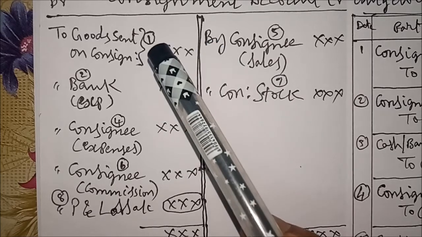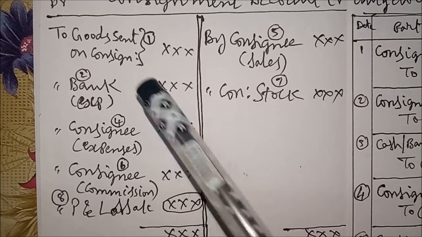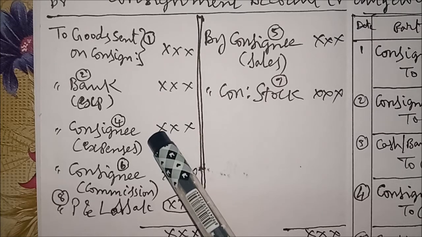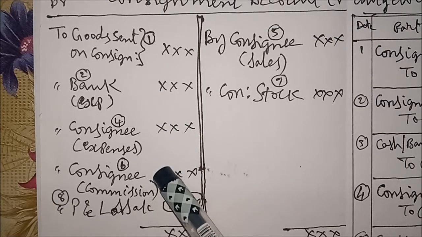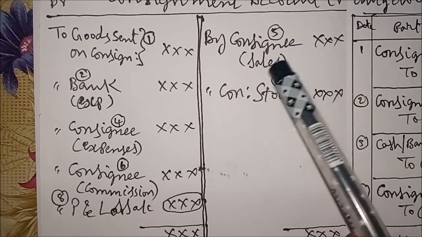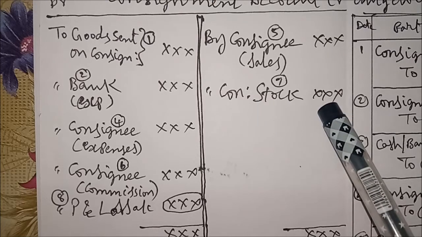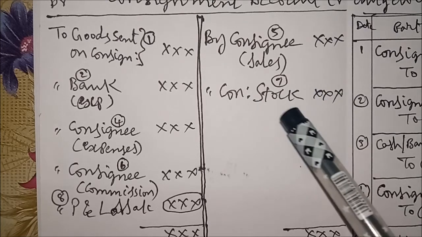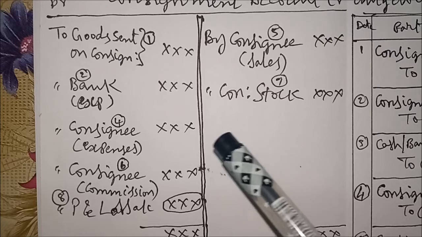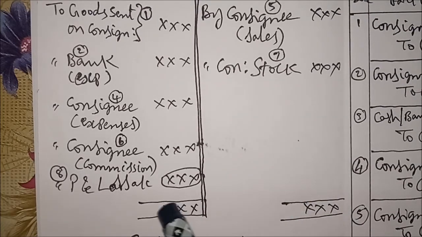Once again I repeat, debit side 4 items: to goods sent on consignment, to bank our expenses, to consignee his expenses, to consignee his commission. Credit side 2 items only: by consignee in brackets sales, by consignment stock. After recording the 6 items on the debit and credit side, you can balance the account like this.